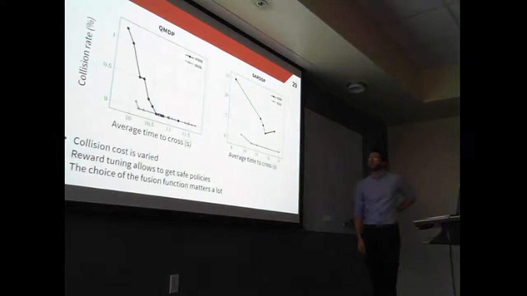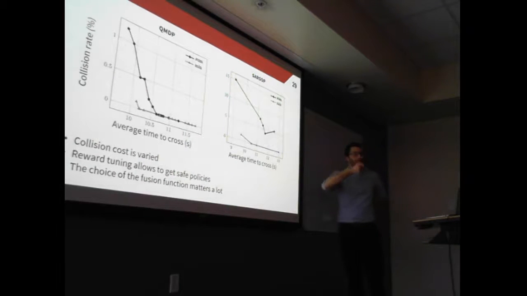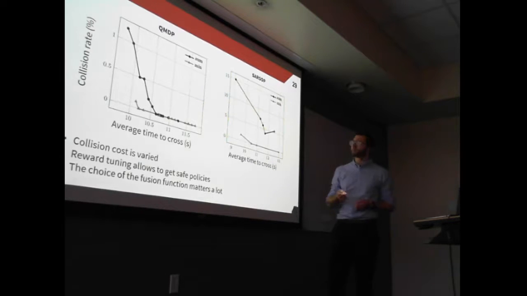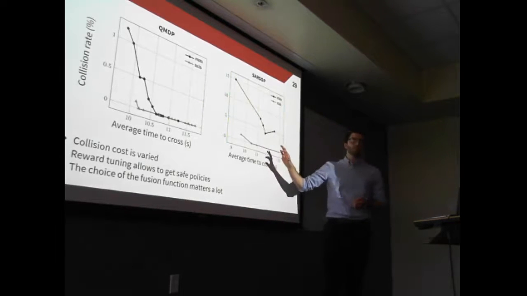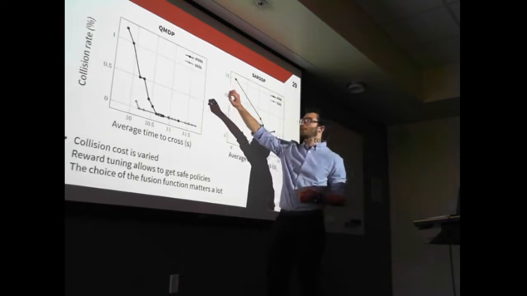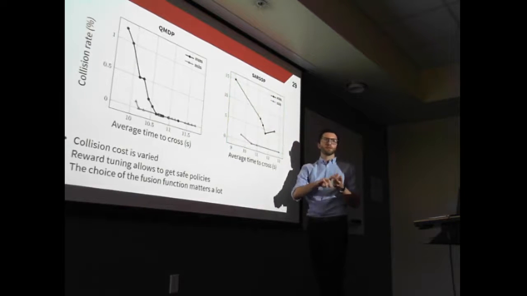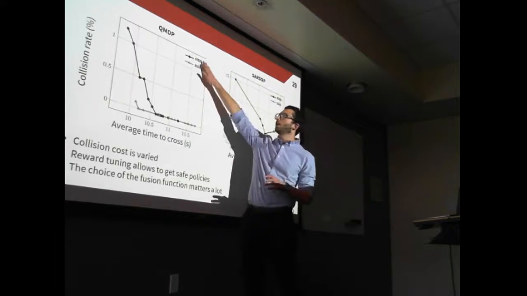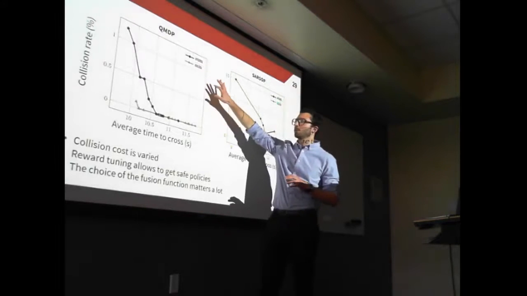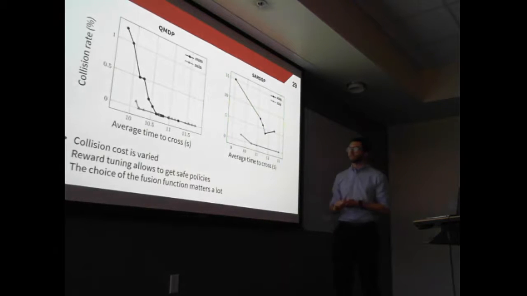Here are the quantitative results. So as I showed earlier, in the reward function, we have this cost for collision. So we can tune this cost to generate different policies. So each of those points is a different policy that's computed either using the QMDP algorithm or SARSOP. And we compare the two ways of using the utilities by either taking the sum or the minimum. So what we can see here is that there is a clear trade-off between safety and efficiency.